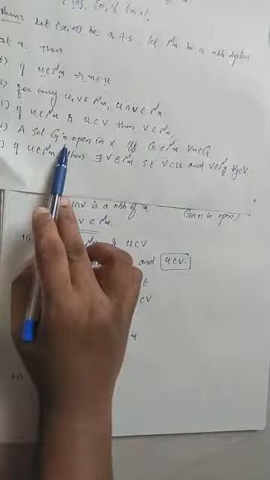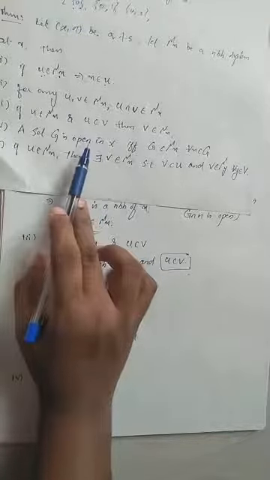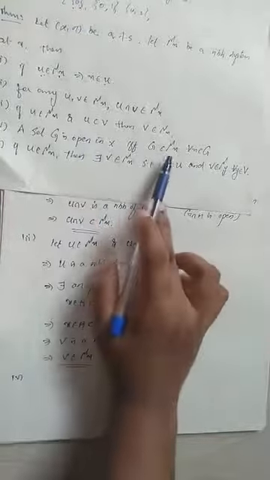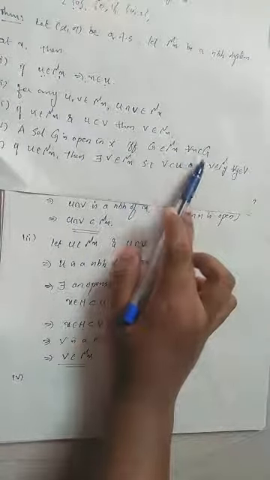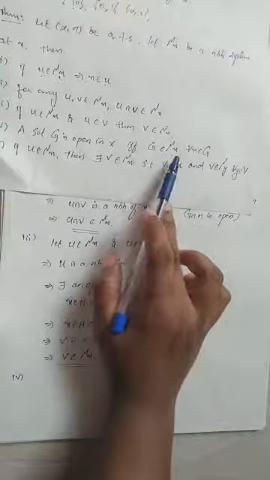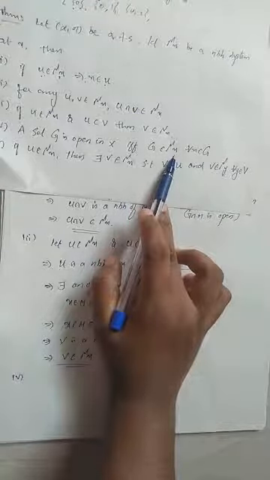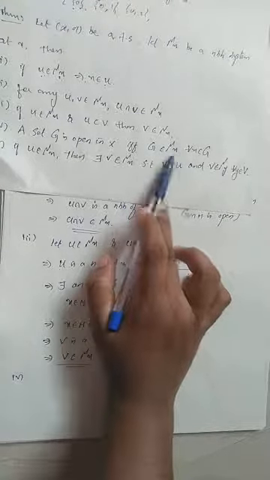That means, suppose we have a set G is open, which is if and only if G belongs to mu x for every x in G. If we consider any point in that set, it must belong to its neighborhood system. That means a set is a neighborhood of each of its points.